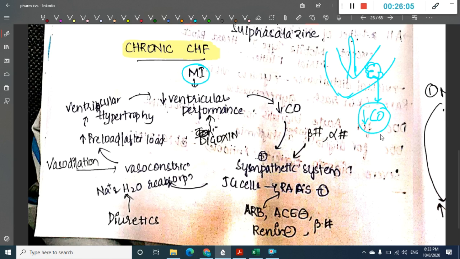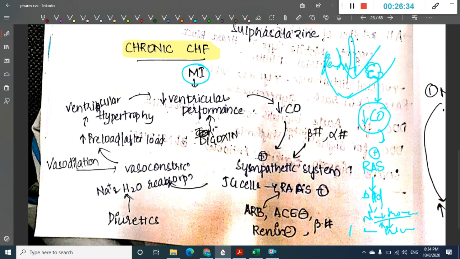This decreased cardiac output activates the renin angiotensin pathway, which produces aldosterone and thus causes sodium and water retention. Because of this, there is increased preload and increased pressure on the ventricles, leading to ventricular hypertrophy or remodeling, which helps the ventricle pump the blood.